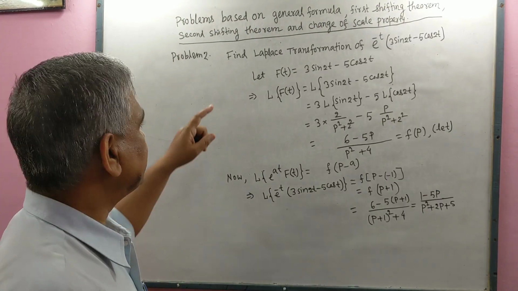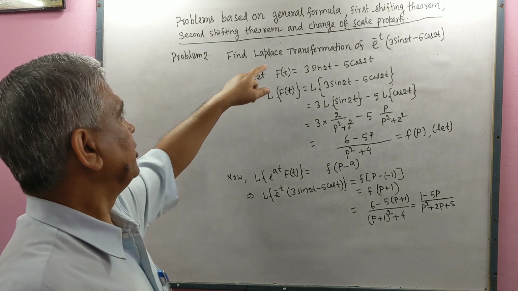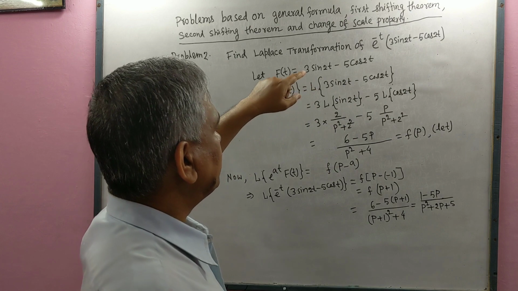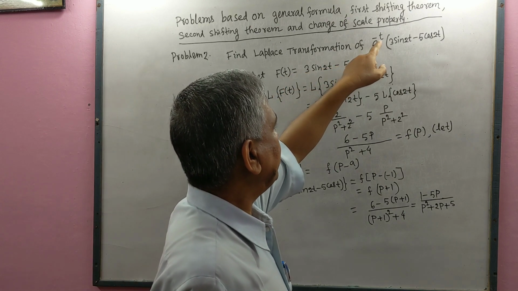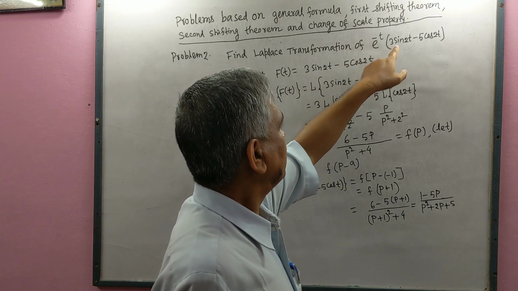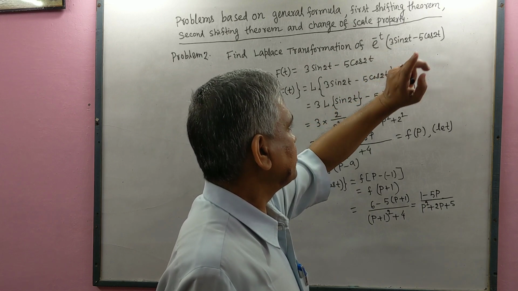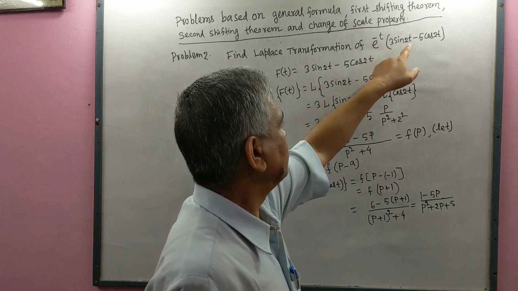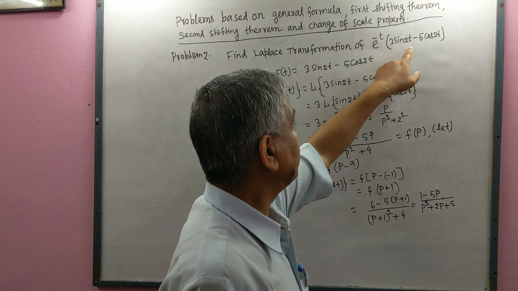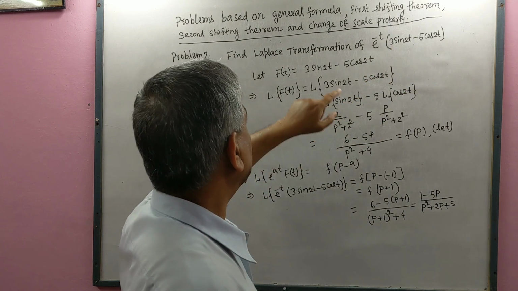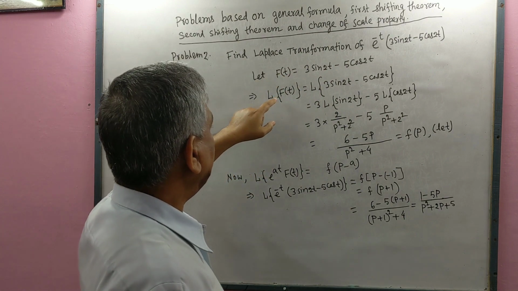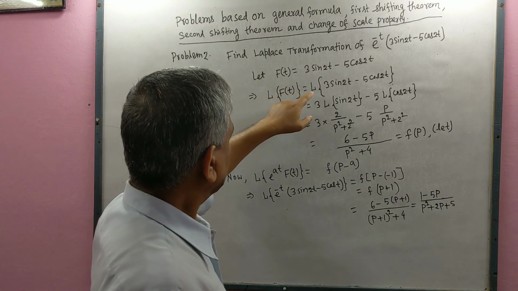Now we shall solve the second problem using first shifting theorem. The problem is e to the power minus t (3 sin 2t minus 5 cos 2t). Let 3 sin 2t minus 5 cos 2t equal f(t), and we need L{f(t)}.